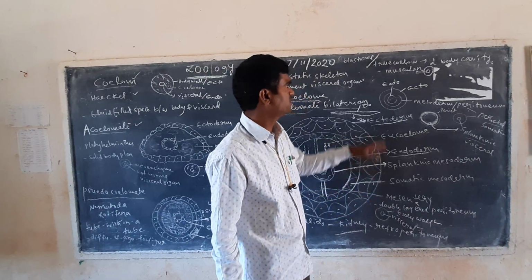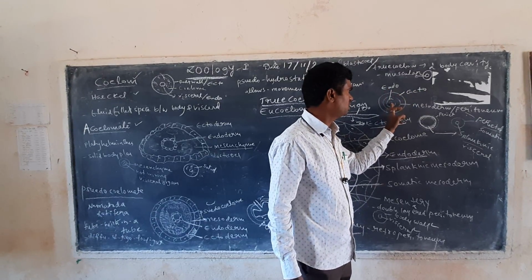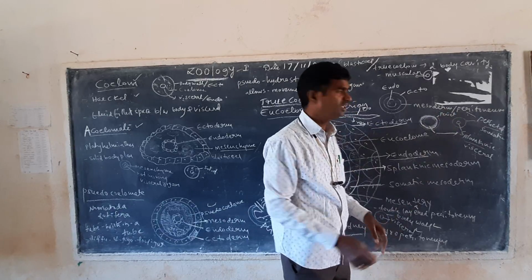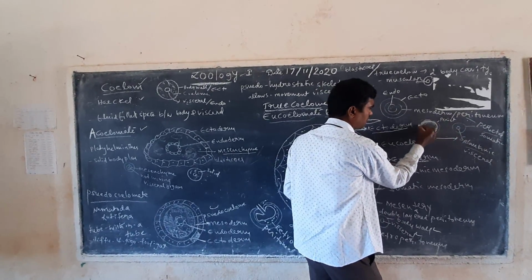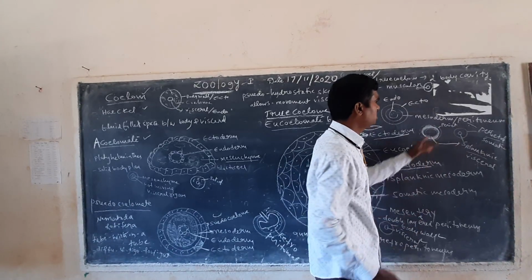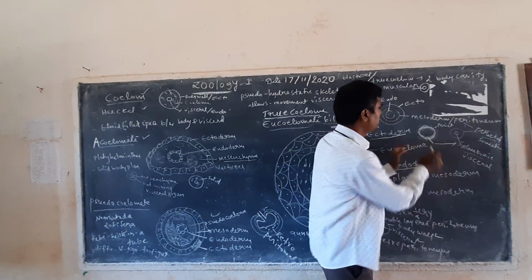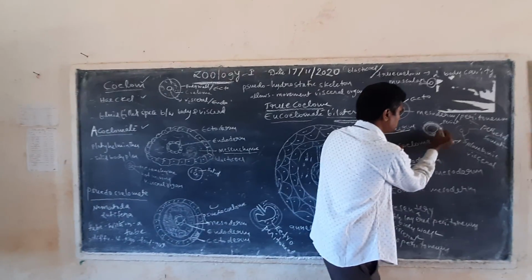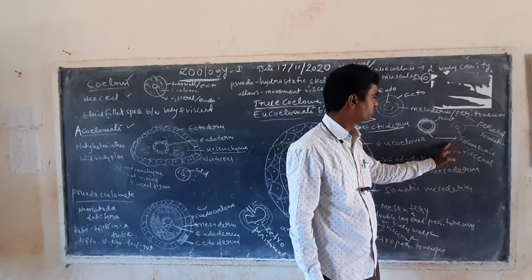Now coming to the point. This is the ectodermal layer, and this is the endodermal layer. In between, the mesodermal layer is forming. In this mesodermal layer, a small layer is forming above, and this layer is called the parietal layer. And on the inner side, a thin layer is forming. This thin layer is called the visceral layer.